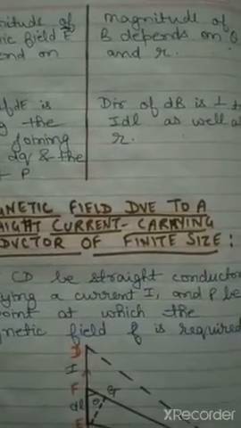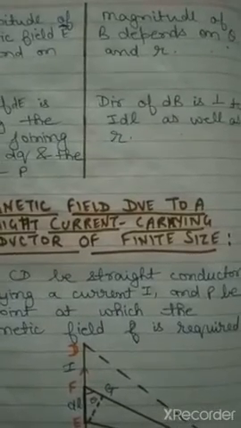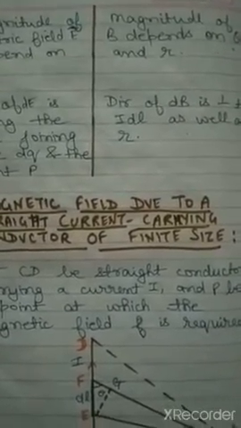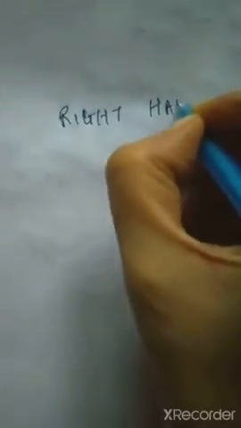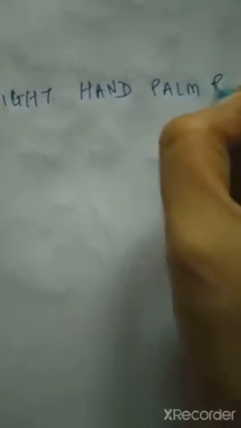Clear? Now we'll see two important rules to find out the direction of the magnetic field, and we will use these two rules to find out the direction of the magnetic field. So what are these rules? First is your right hand palm rule. Clear? So according to right hand palm rule, which is a very easy rule to find out the direction of the magnetic field.